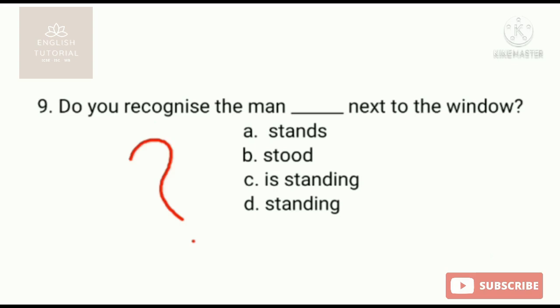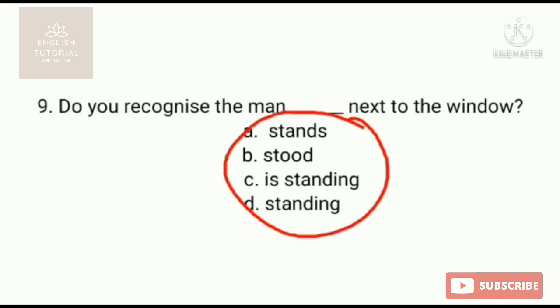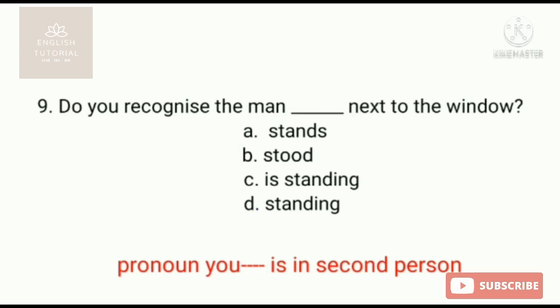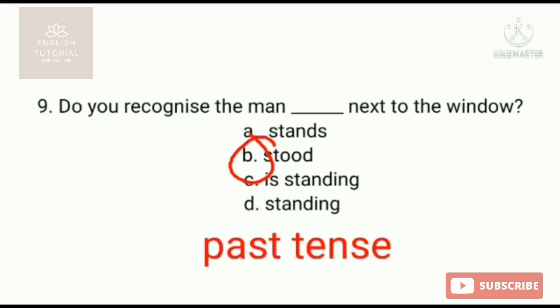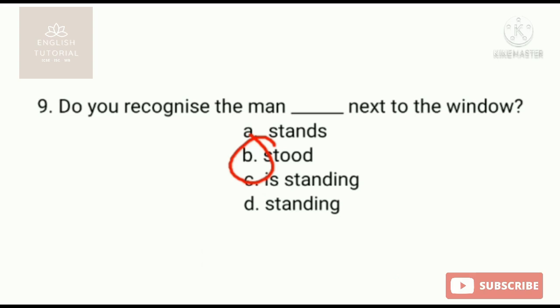So the options given: stands. Already there is one verb written, so stands will not be the answer. Stands is a singular verb, so it will not be. Stood, this is the past tense. Here the sentence is already written in present tense, so that is also cancelled. Next, B, is standing, so it is a verb. A verb is already written in the sentence. Recognize is the main verb and do is the auxiliary verb at the beginning of the sentence, so it is also cancelled.